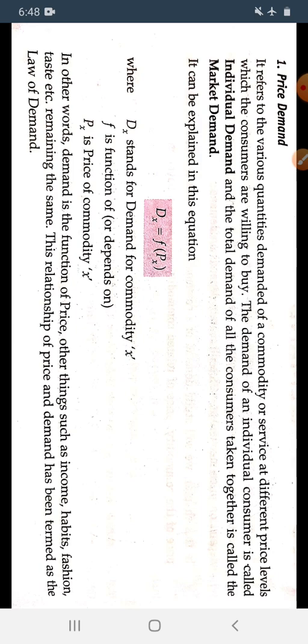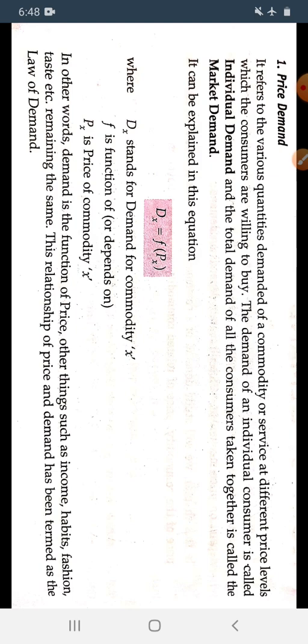कि कोई भी कमोडिटी कंज्यूमर कितना विल कर रहा है, कितना कंज्यूमर बाय करेगा और अपने मनी को स्पेंड करेगा when the different price levels of the commodity is given. Take any good, a pen or a book or a copy. If the quantity of the commodity is given and what are the different price levels, how much he or she will pay to purchase that commodity, it is called the price demand.